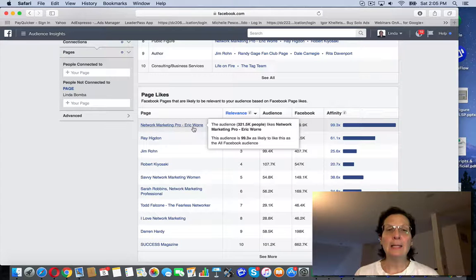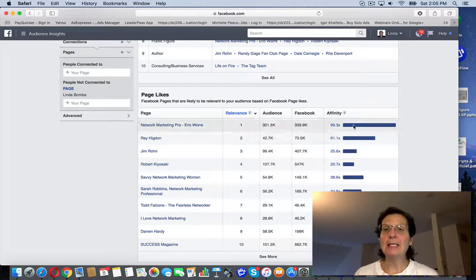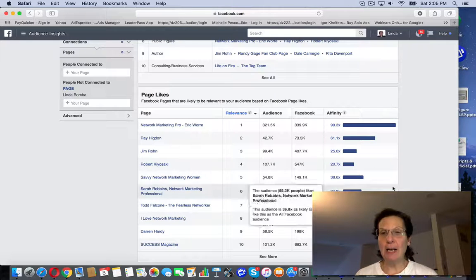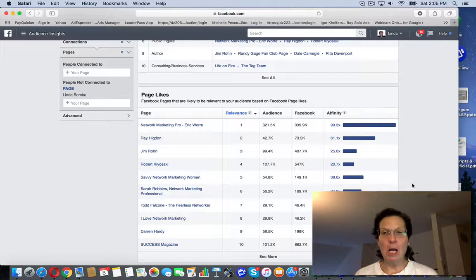Now, I put this in as my interest. You can see here, it's a 99.3 affinity score. It's a really high affinity score. I usually look for an affinity score that's at least 10. And you can see here, just about everything that has come up here, these are potentially things that any of these I would want to target. They're all really high. They're all over 10.